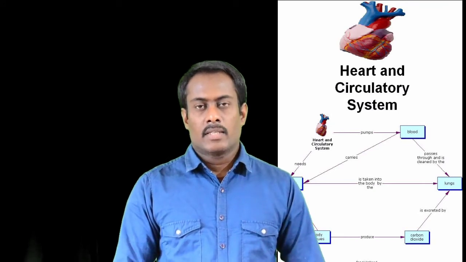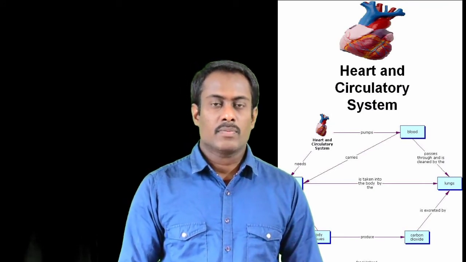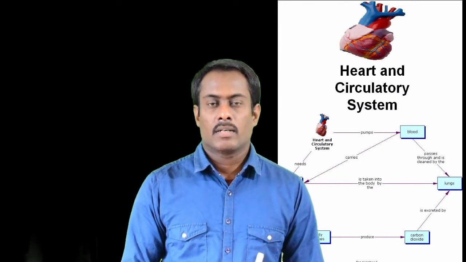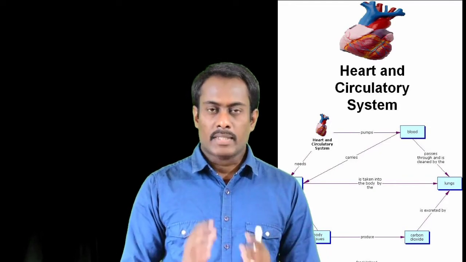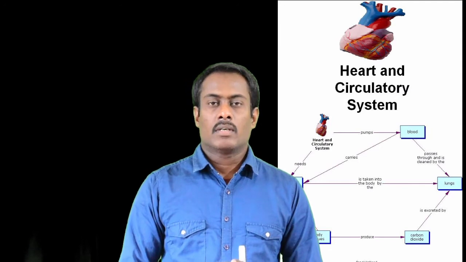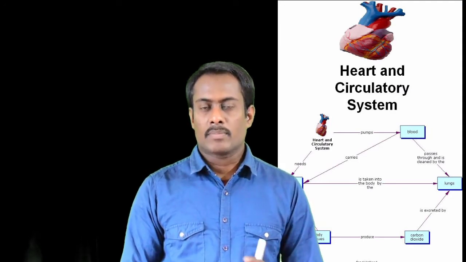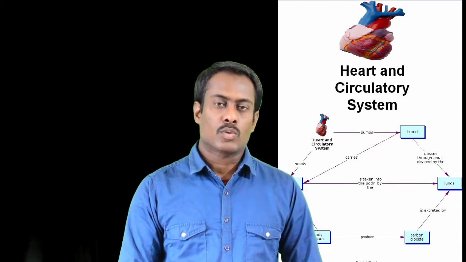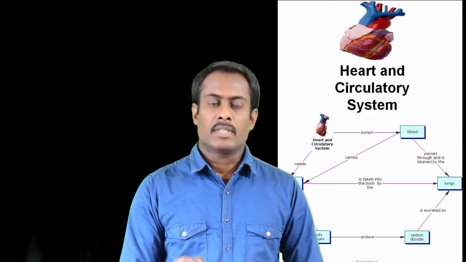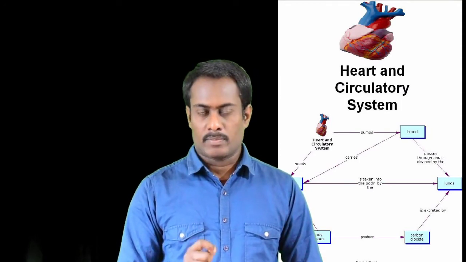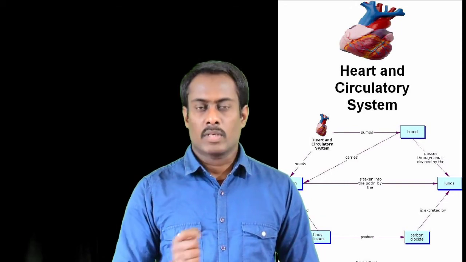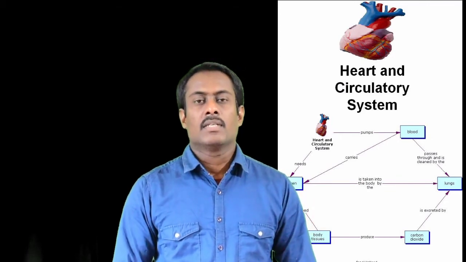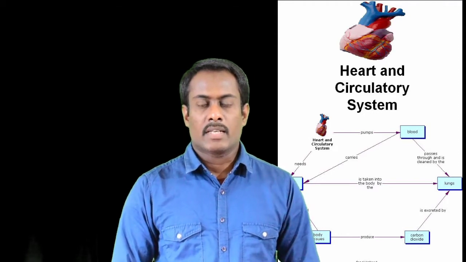As we said, diffusion is not sufficient for an organism with a large body. Another system, or force, is required to pump the blood. An organ is required to pump the blood throughout the body, and this pumping system is our heart. Our heart pumps the blood so that the necessary things can be supplied to each and every cell of the body.